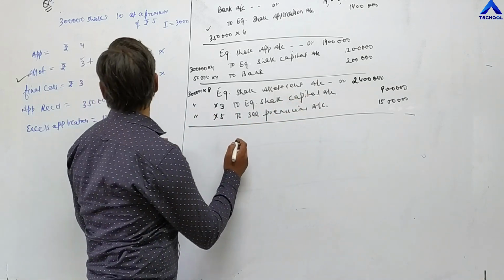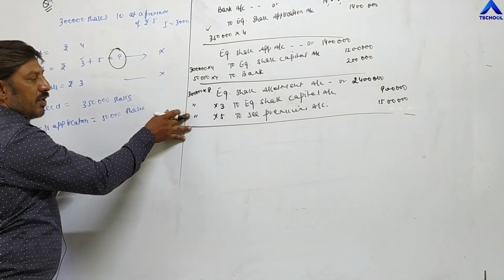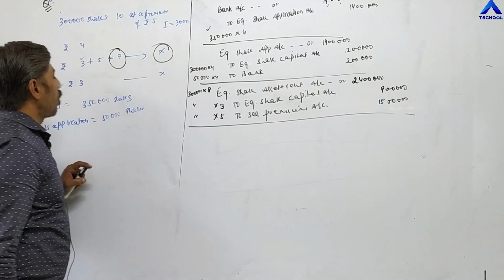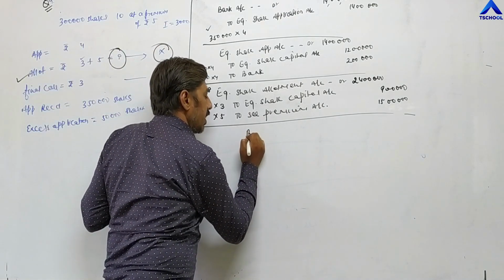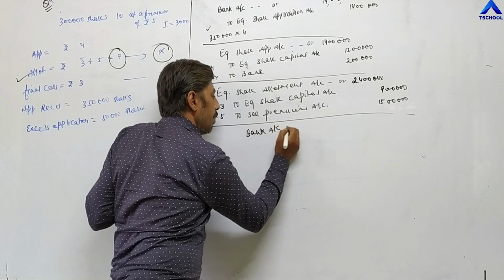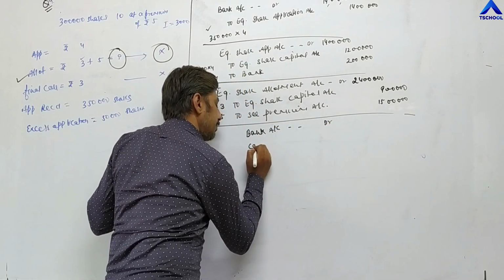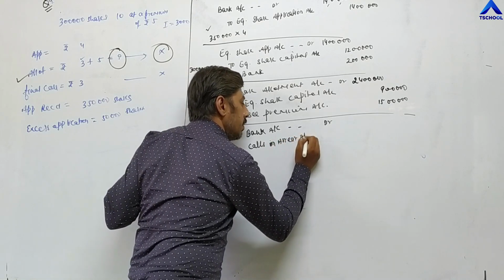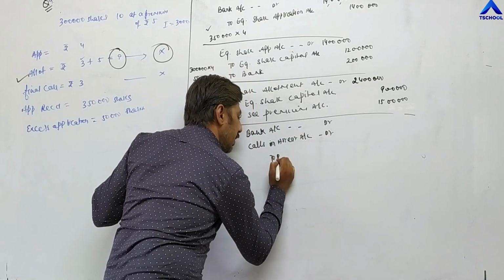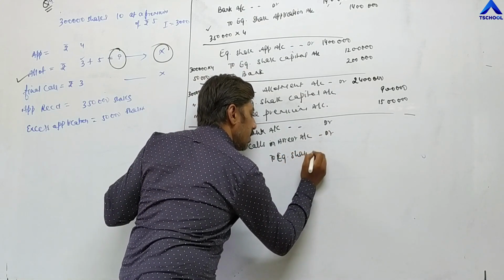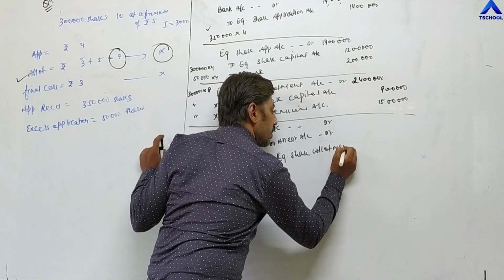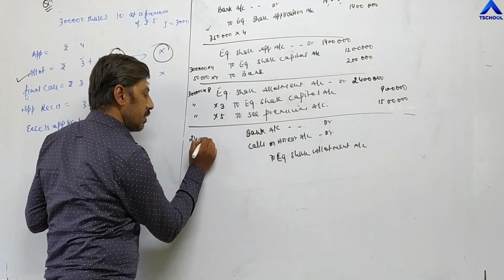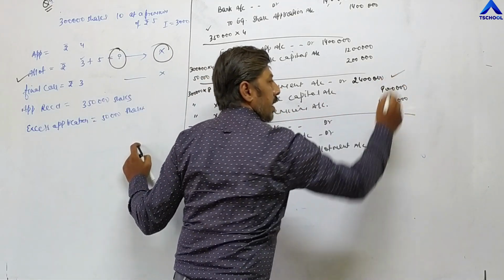Now next entry, bank account debit. Here at the time of allotment, Ishira has not paid the allotment money. So bank account debit, calls in arrear account debit to equity share allotment account. Now total money company needs to receive is 24 lakh.